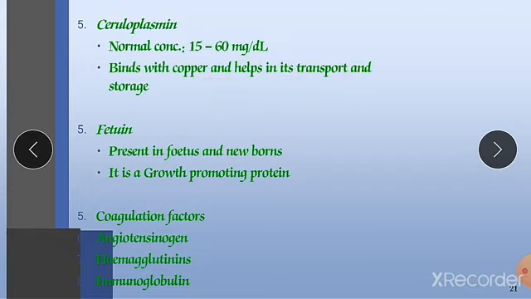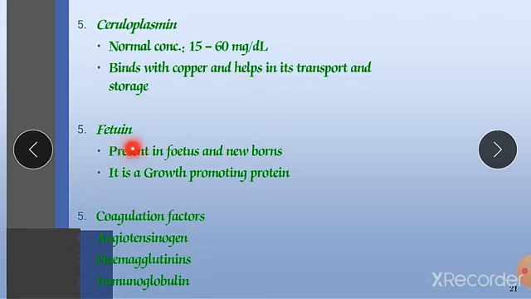This ceruloplasmin is also responsible for carrier of our iron, and it also has the power of absorption of copper from our intestine. So it binds copper and helps its transport and storage, and it also helps in transportation and absorption of our iron.